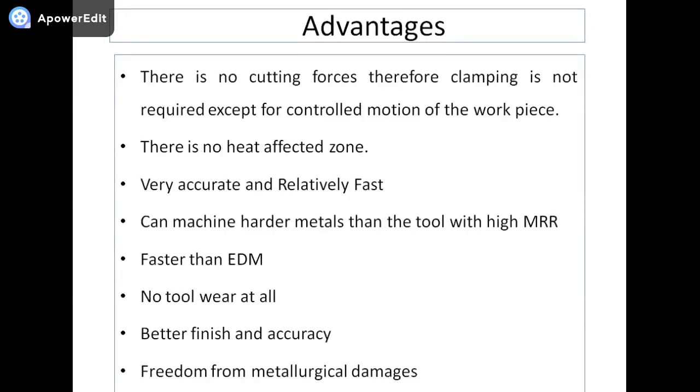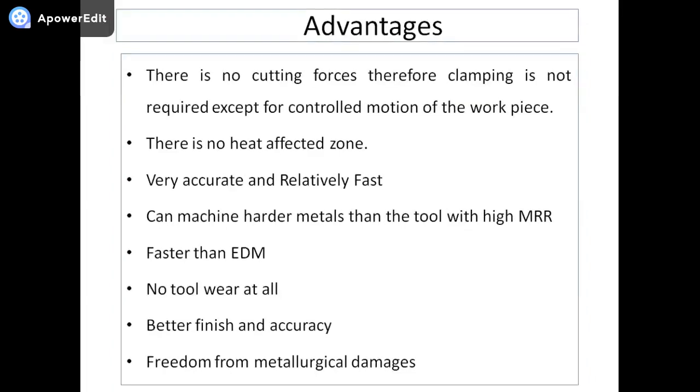There are a few advantages of this electrochemical machining. There is no cutting force associated with the machining process. Therefore, clamping is not required except for controlled motion of the workpiece. There is no heat affected zone. Very accurate components we can get at the end of the process, and at a relatively fast rate. It can machine harder metal than the tool, with a good material removal rate compared to the electro discharge machining process. No tool wear takes place.